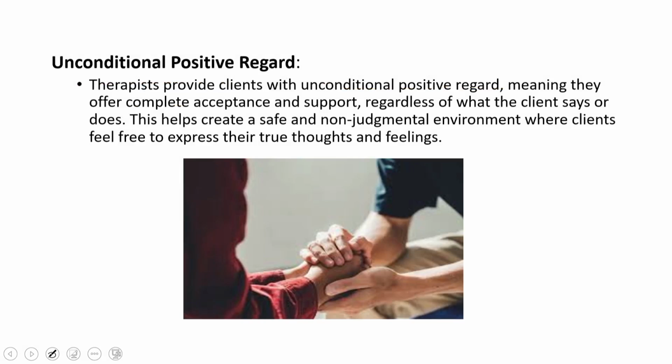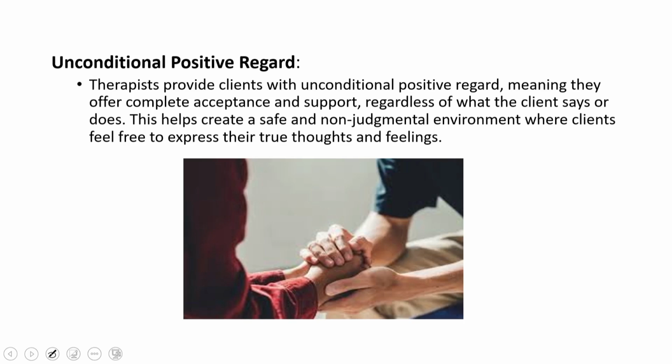So, unconditional positive regard, as we have already discussed conditional positive regard. In society, most people give conditional positive regard. If you fulfill certain criteria, certain conditions, then only you will be loved and accepted. That is called conditional positive regard. Unconditional positive regard means there are no conditions, that is, complete acceptance and support.